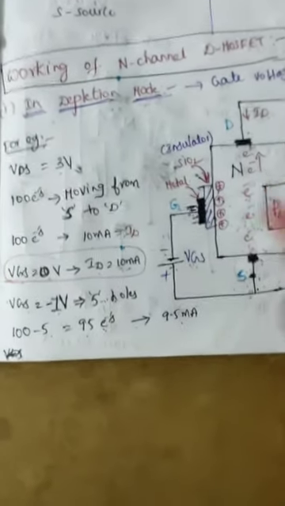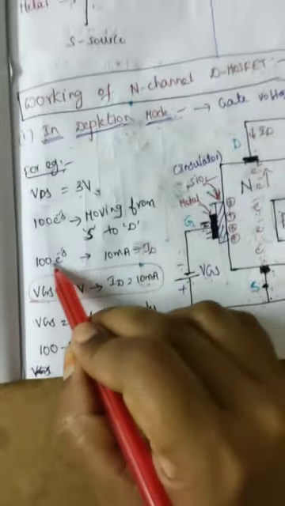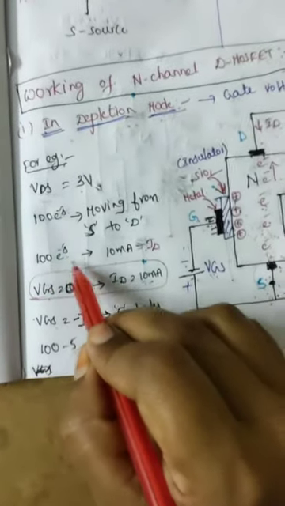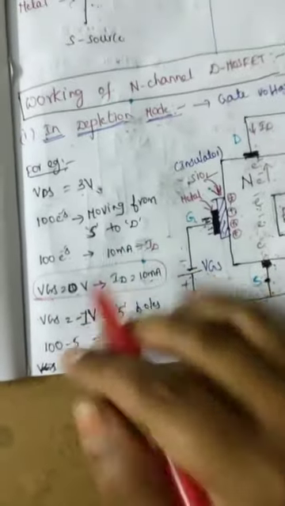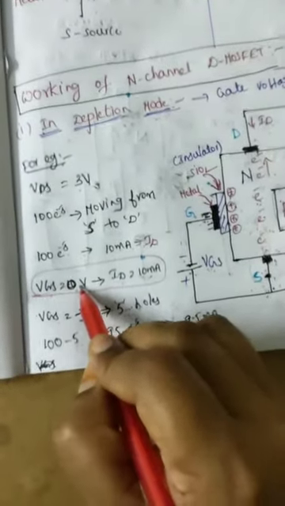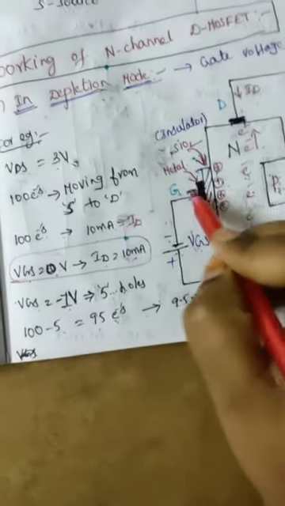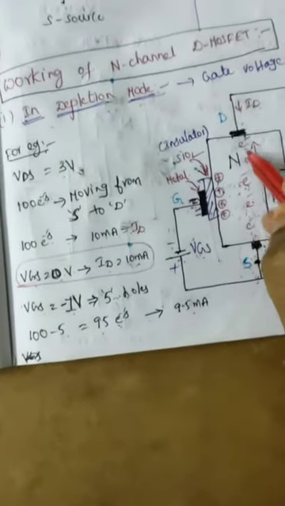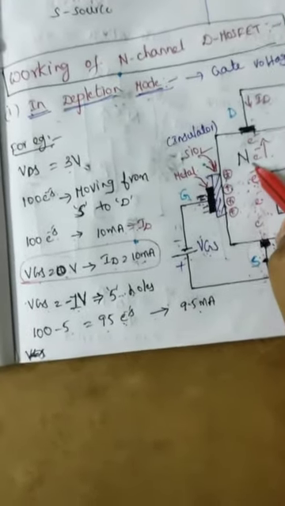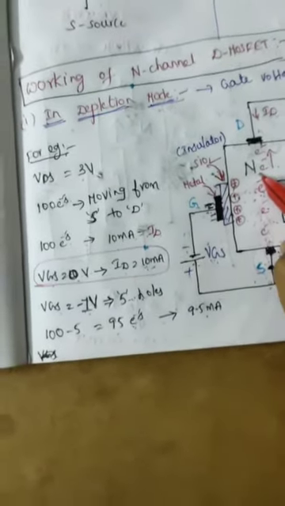Suppose these 100 electrons give a drain current ID of 10 milliamperes. Since VGS equals 0, there is no effect of gate voltage on the charge carriers, so the same 100 electrons move from source to drain, and the drain current ID equals 10 milliamperes, right.